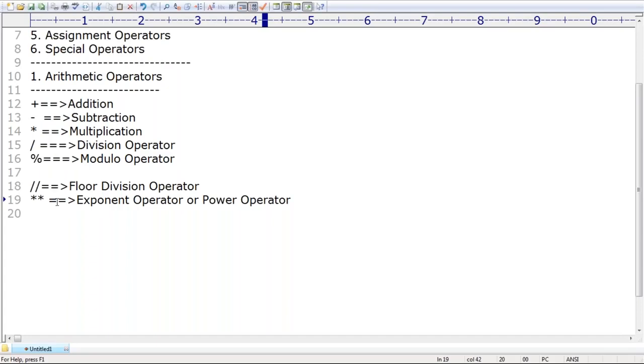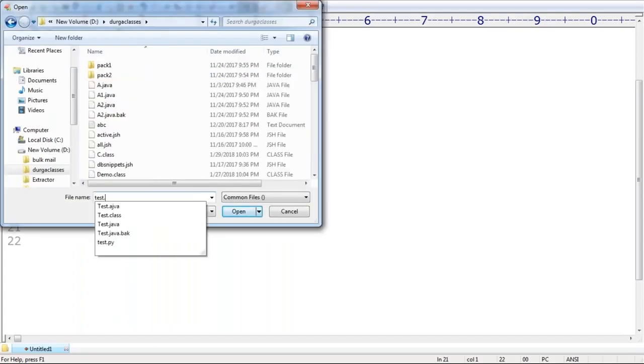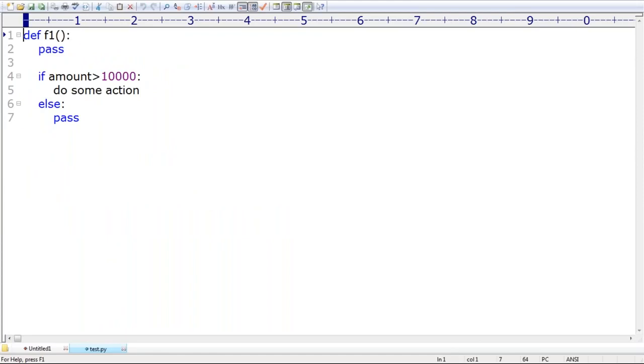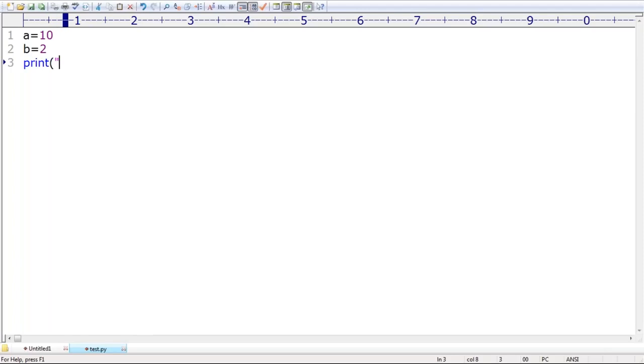Let me talk about this. I'm taking test.py. Just observe. I'm taking A is equal to 10, B is equal to 2. I have two variables. Now I'm taking print of A plus B. I'm trying to print A plus B.